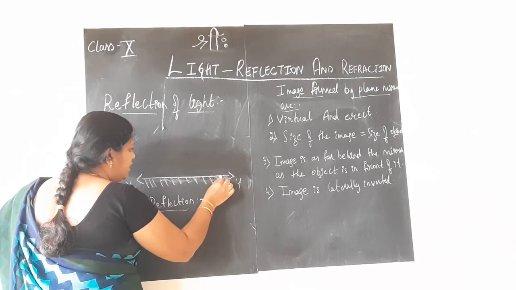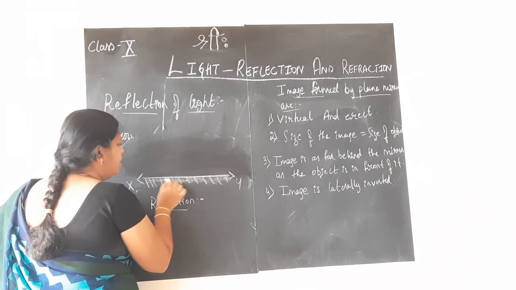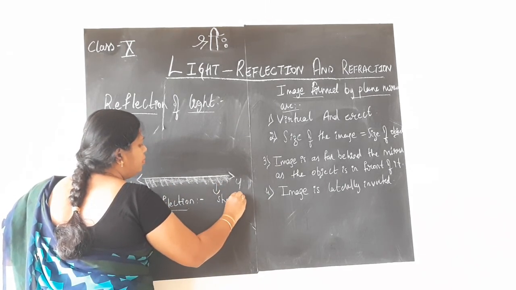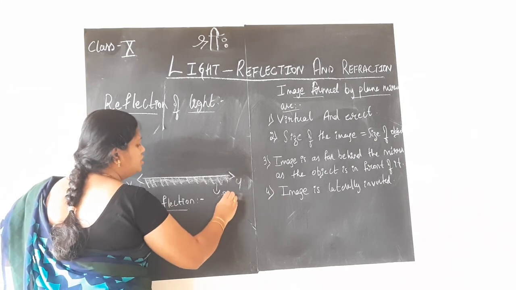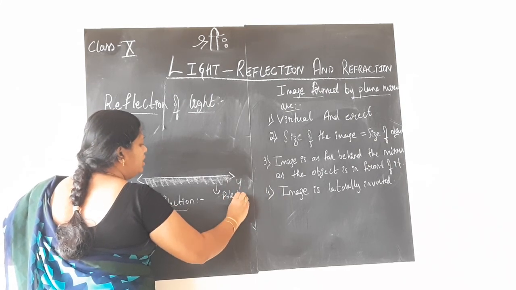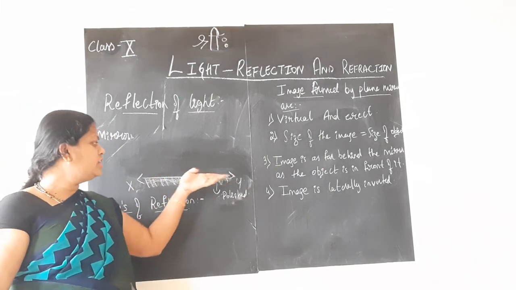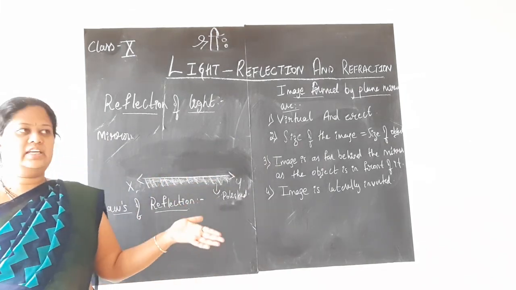But you have to represent it in one of the forms. This shows the polished surface of the mirror, the highly polished surface of the mirror, on one part of the reflecting surface.